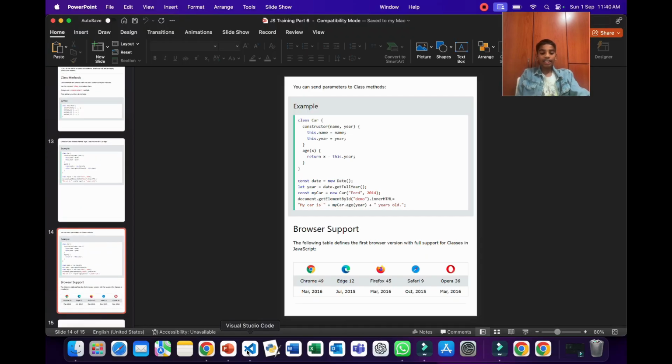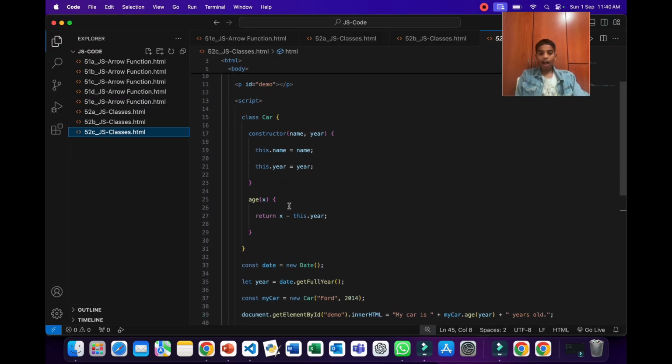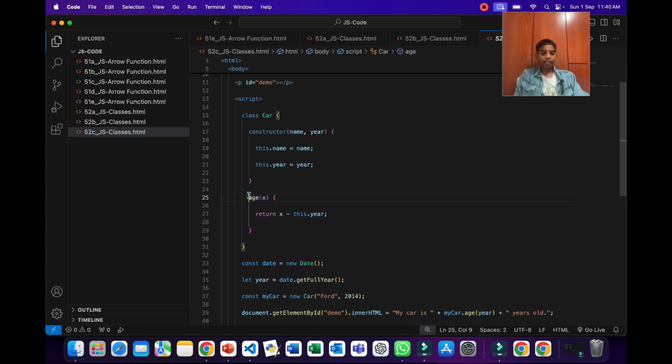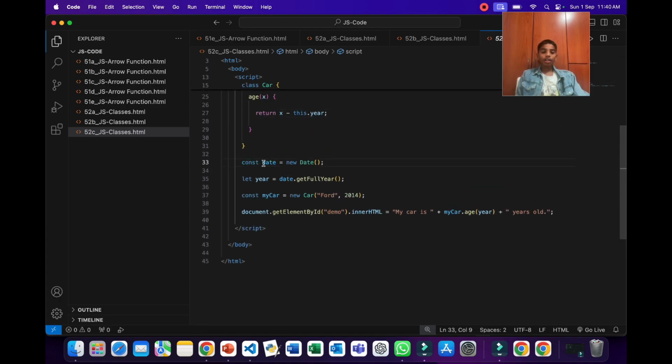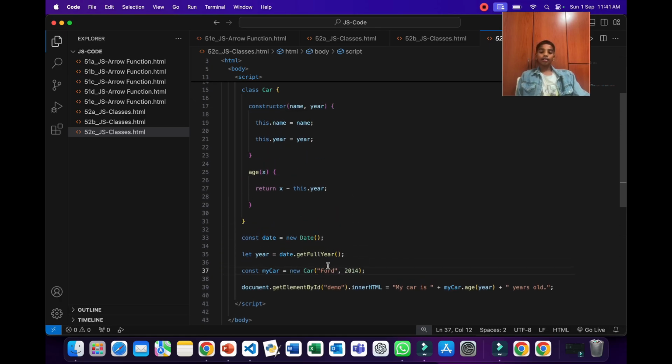So now let's look at this example using Visual Studio Code. As you can see over here, we have our class, and then over here in our method we're passing a parameter called x, and we're returning x minus this.year. Over here we're declaring a variable called date and giving it the value of new Date, and we have declared another variable called year and giving it the value of date.getFullYear. And then we're using const mycar equals new Car, Ford, and 2014. So that is name and year over here in these parameters.